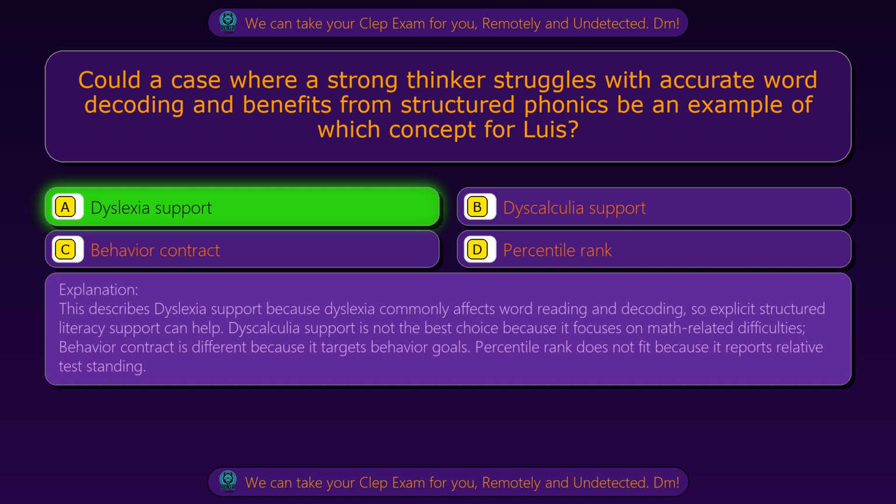Dyscalculia support is not the best choice because it focuses on math-related difficulties. Behavior contract is different because it targets behavior goals. Percentile rank does not fit because it reports relative test standing.